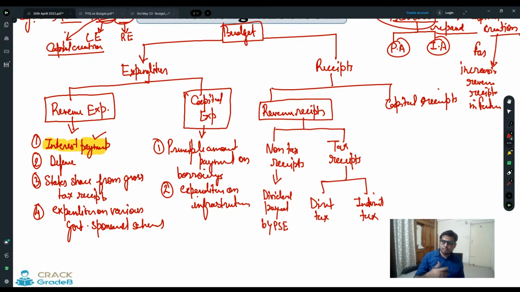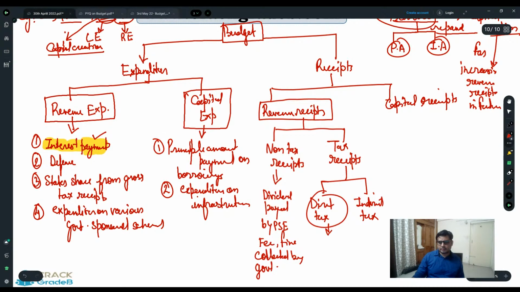They will pay their profit shares as dividend. Apart from that, fees and fines collected by government.